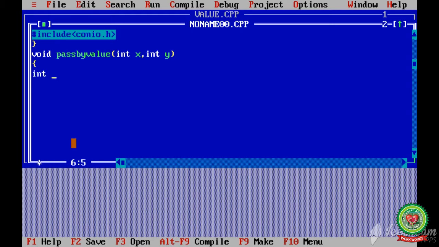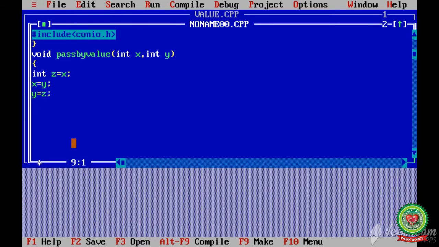Here I will take a third variable to swap the values of x and y. Now int z is equal to x, meaning the value of x passes to z. Now x is vacant. Now I write x is equal to y, meaning the value of y is filled in x, and then y is vacant, so the value of z is filled in y.